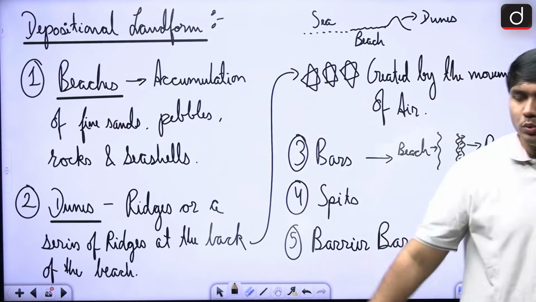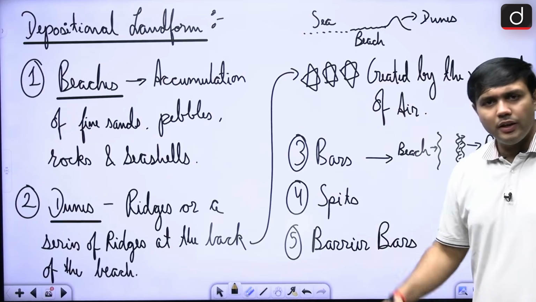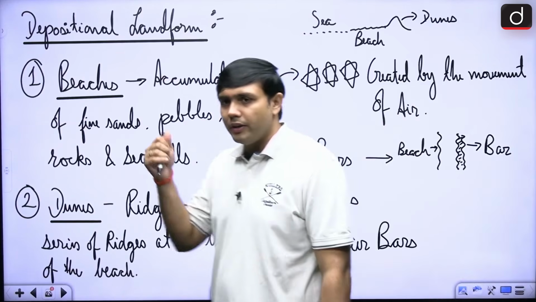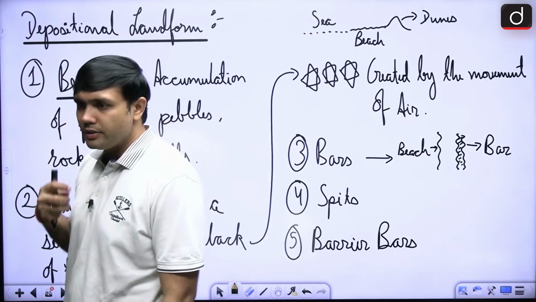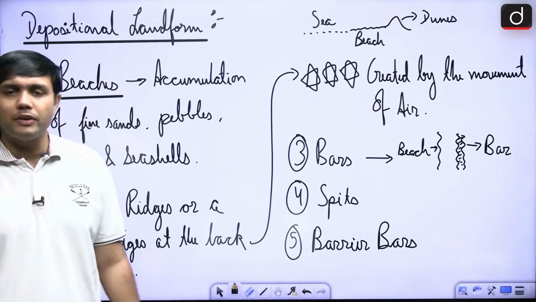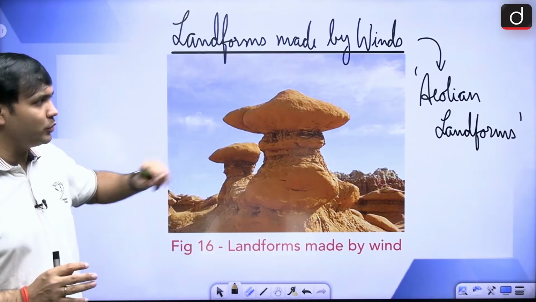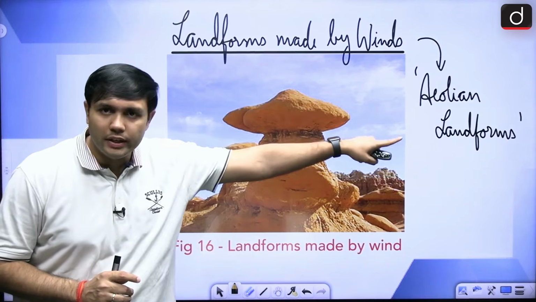So this was with respect to depositional landforms, and we have looked at the major landforms that have been created by, we started with rivers, then glaciers, then we had looked at groundwater, and we have completed our sea waves. The last one, that is the landform made by winds, we are going to see. These are also known as Aeolian landforms, right.